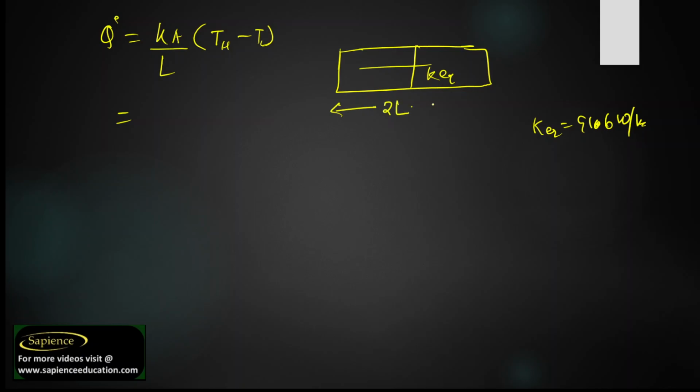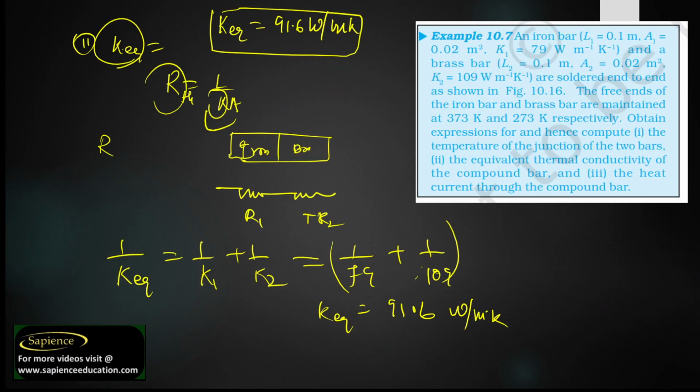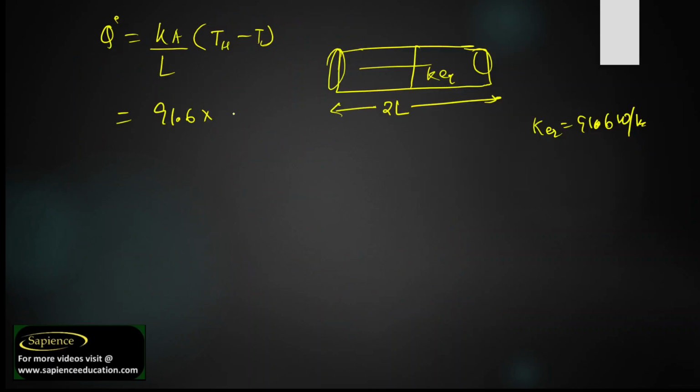Overall length is 2L, and the area will remain the same. So 91.6 into the area. What is the area of the cross section? It is 0.02. So 0.02 into T high minus T low. T high is 373 Kelvin and T low is 273 Kelvin.